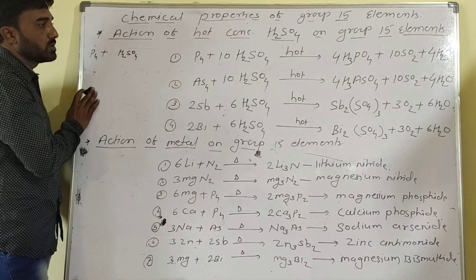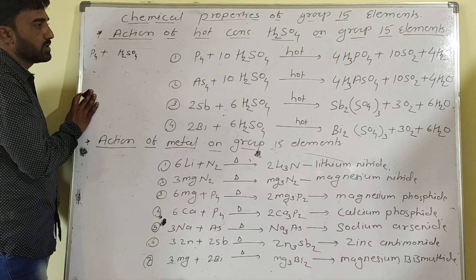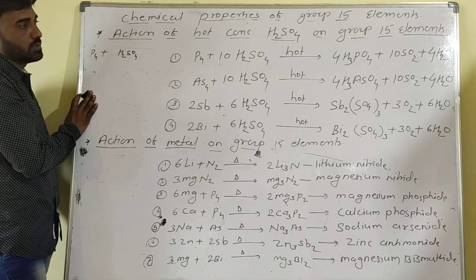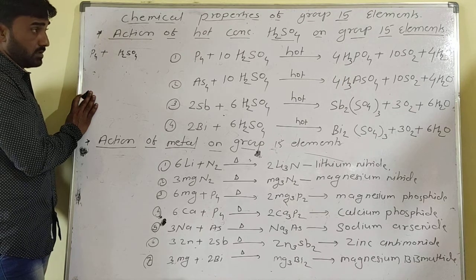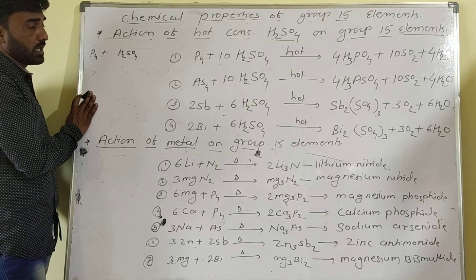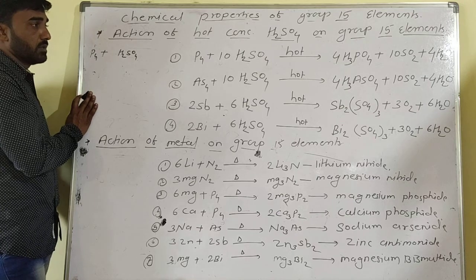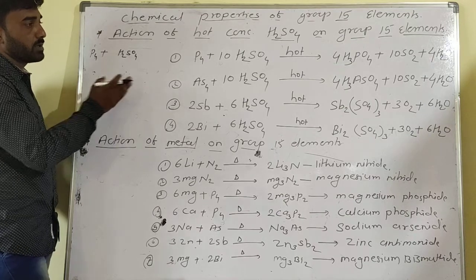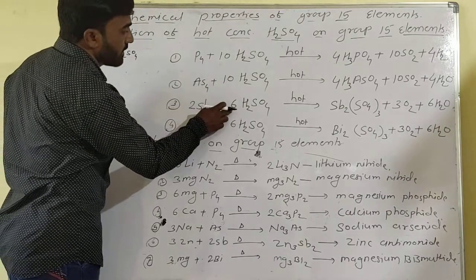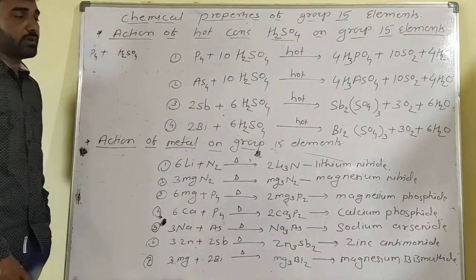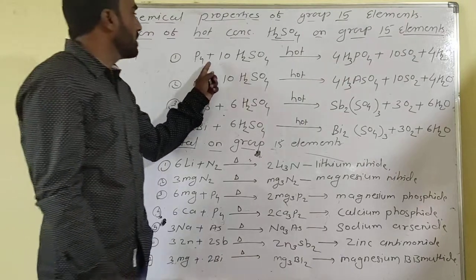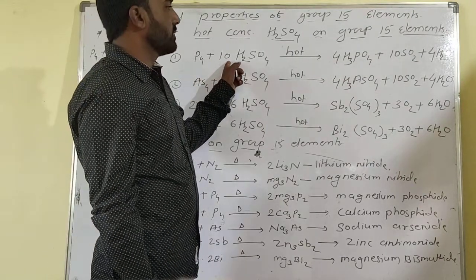Ten molecules of sulfuric acid are required to balance the chemical equation. You studied balancing chemical equations in 11th class; depending on the equation, some need 10 molecules, some need 6.